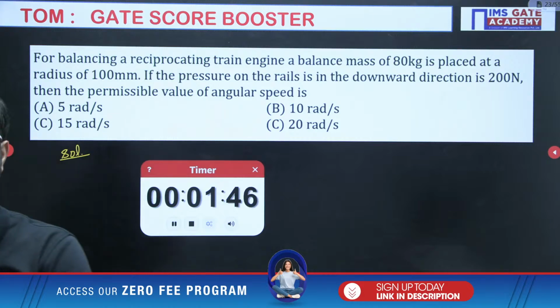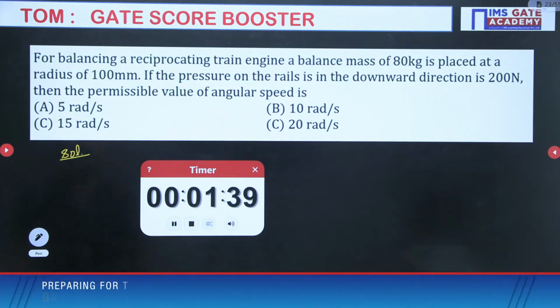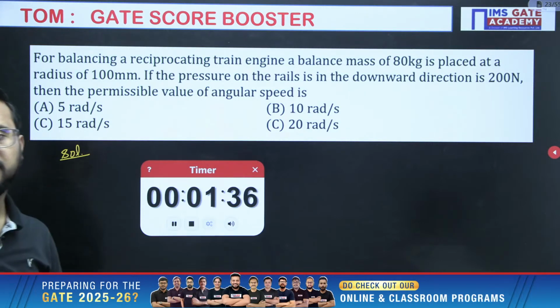Option A you are saying 5. Yes, absolutely correct, Aditya. Superb. 5 radian per second is the correct answer. Very good.